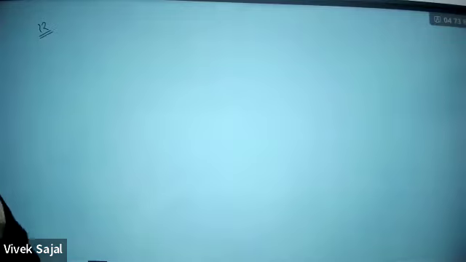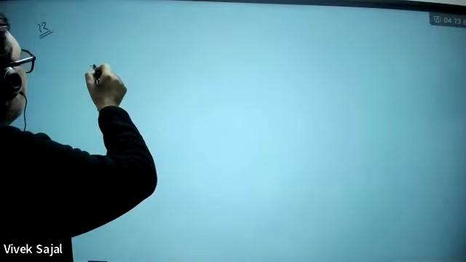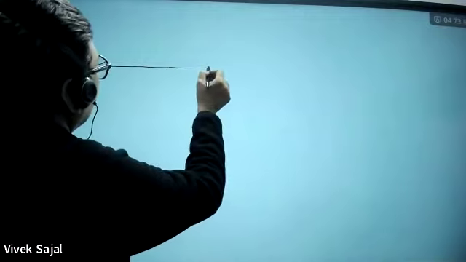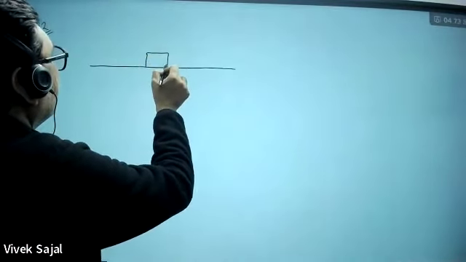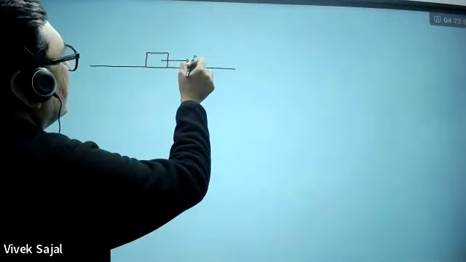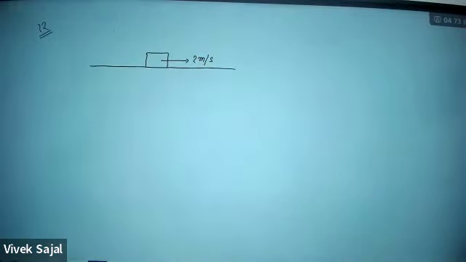A body of mass m is dragged with a uniform velocity 2 meter per second on a rough horizontal plane. So this is a rough horizontal plane, and the body is dragged with 2 meter per second. The coefficient of friction between the body and the surface is 0.20.